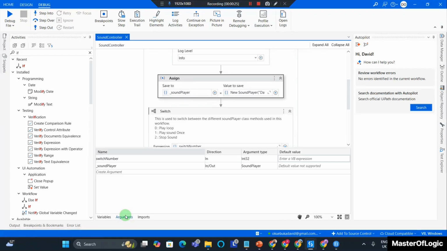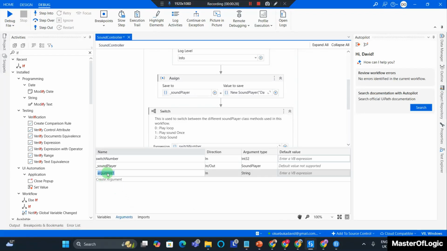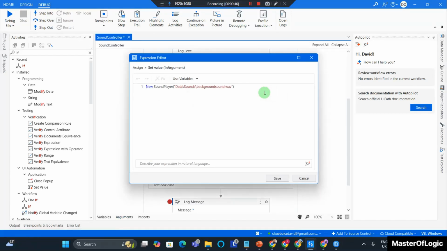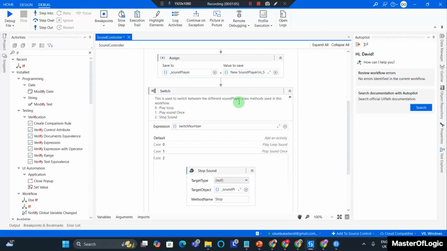And in my argument section, I would add an argument with the name in_sound file path. The argument is going to be of an in direction and of a string type. I minimize the argument section and I head back to my assign again. Now I'm going to replace this with the argument because that would bring in the file paths into this initialization. And that's it. I hit save, Ctrl S to save.